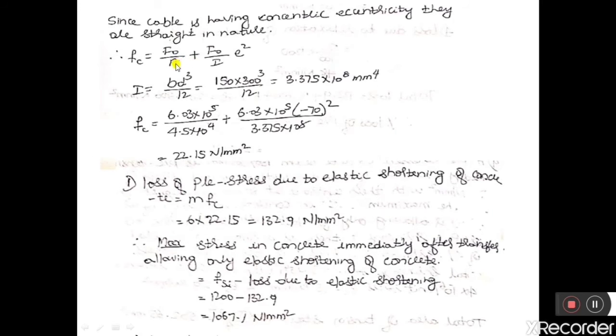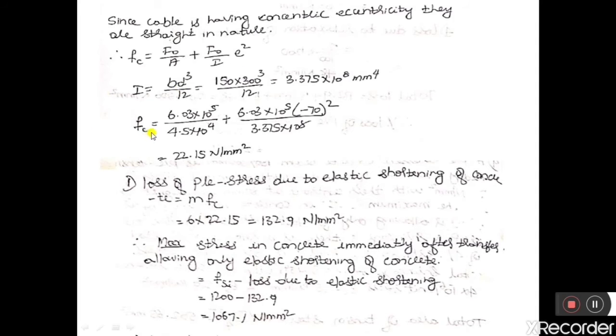Area we have calculated: 300 into 150. I is the moment of inertia; it is a rectangular section, so I is equal to BD cube by 12, where B is 150 and D is 300. So 150 into 300 cube by 12 gives 3.375 into 10 to the power 8 mm to the power 4. And the eccentricity is 70 mm, taken as minus 70 mm because the cable is below the centroidal axis. So substitute the values in this formula.